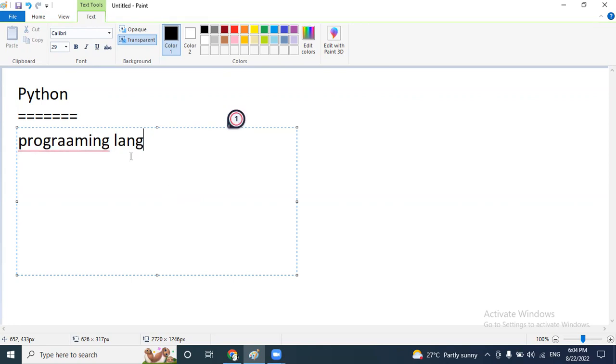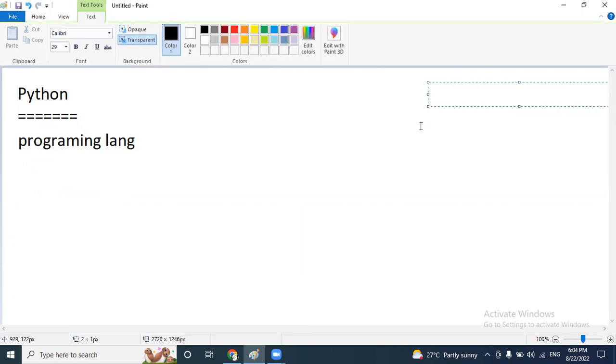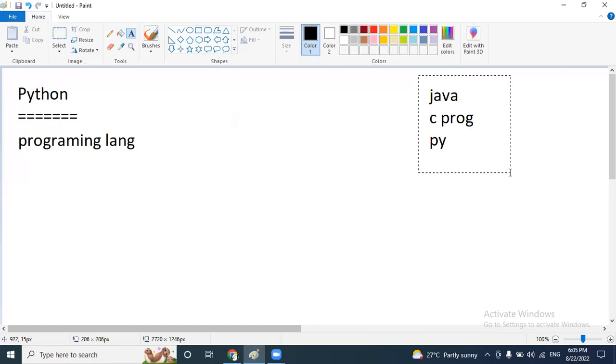Like Python, there are a number of programming languages, like Java and C. By using any programming language, we can develop different types of functionality and different types of applications. For example, Java is one programming language, C is another programming language, and Python is another programming language. Like this, there are a number of programming languages.